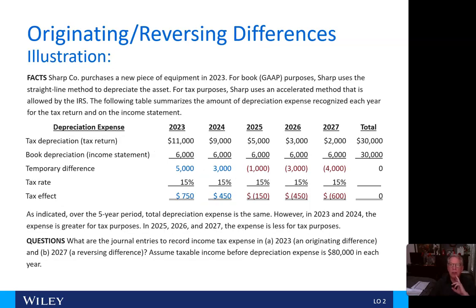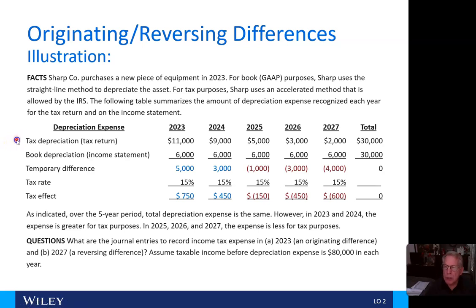All right, let's take a look at an illustration. Here, we're going to look at originating and reversing differences. The II-Chapt company purchases a new piece of equipment in 2023. For book GAAP purposes, II-Chapt uses the straight line method to depreciate the asset. For tax purposes, II-Chapt uses an accelerated method that is allowed by the IRS. The following table summarizes the amount of depreciation expense recognized in each year.